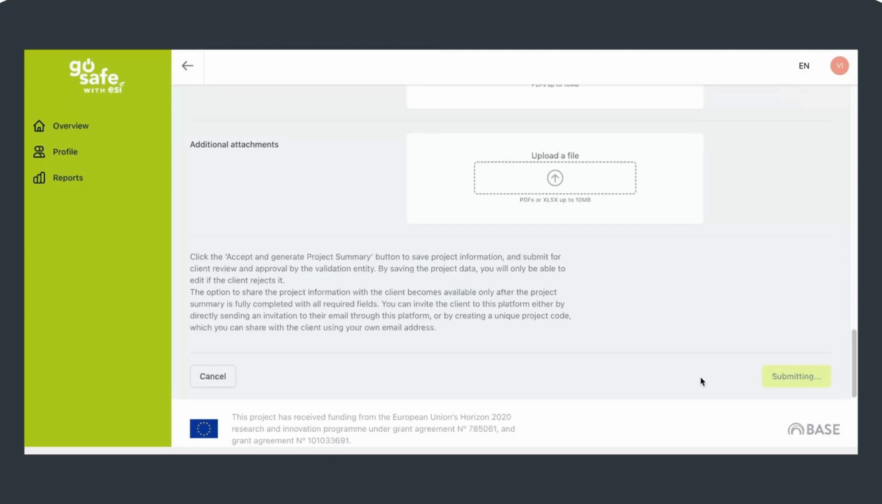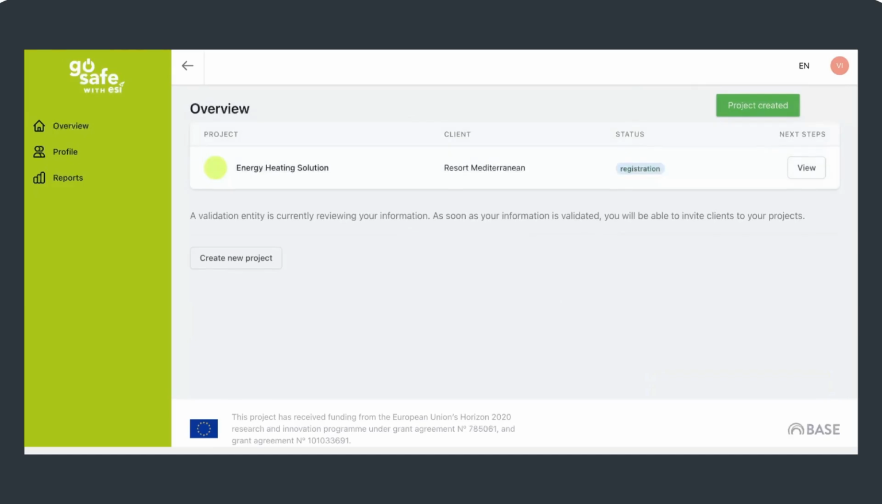Once you have created your first energy efficiency project, you will have full access to the interface of the online platform as a technology provider. We will stop shortly here to introduce this interface to you. On the left side, you will see the menu in green with three tabs. Overview, where an overview of your energy efficiency project registered within the platform will be shown.